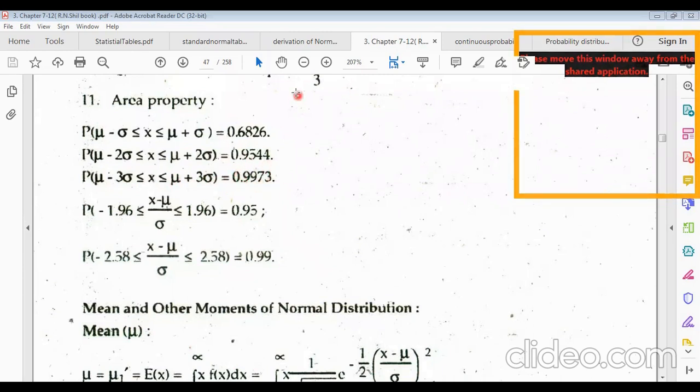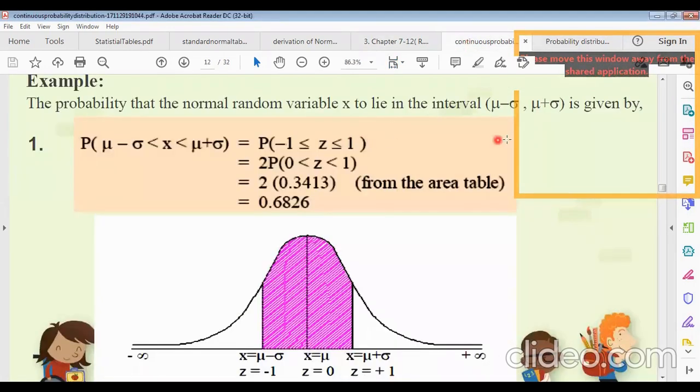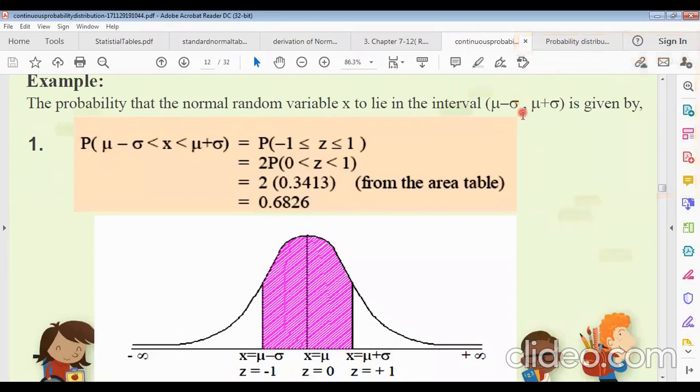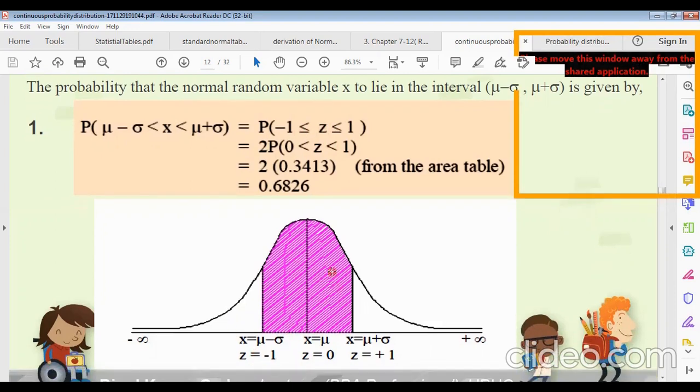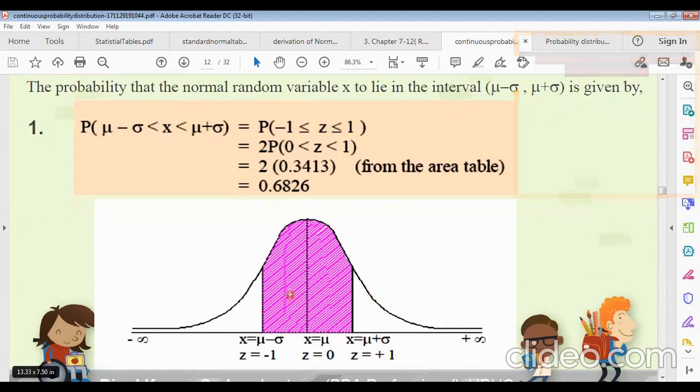Now we will try to find the probability that the normal random variable x lies in the interval mu minus sigma and mu plus sigma. The probability in this interval will be the probability between -1 less equal to z less equal to 1, that means 1 times the standard deviation. So z lies between -1 and 1. We can draw the normal distribution curve like this, with plus infinity and minus infinity. I am also reviewing this from our previous lecture.